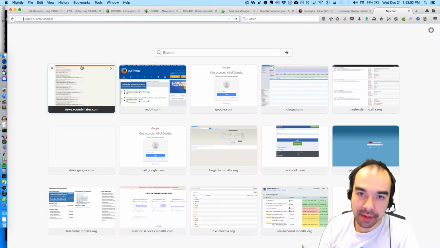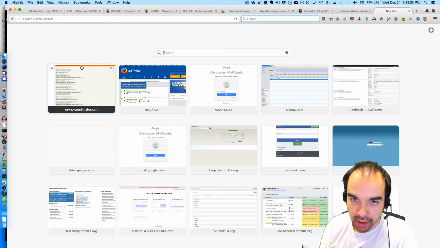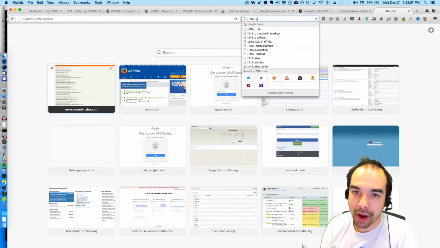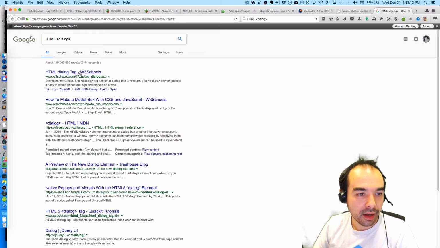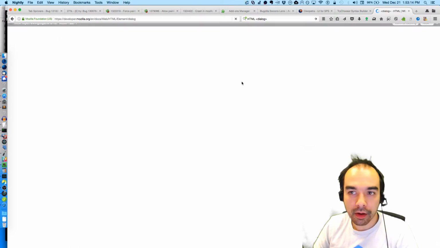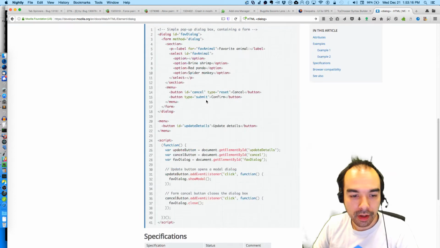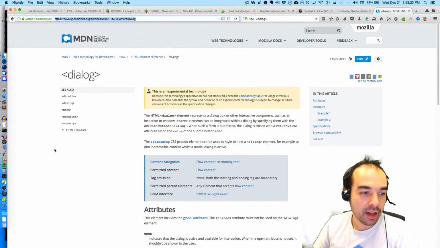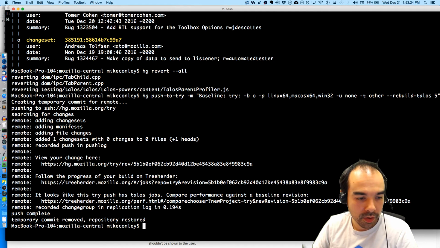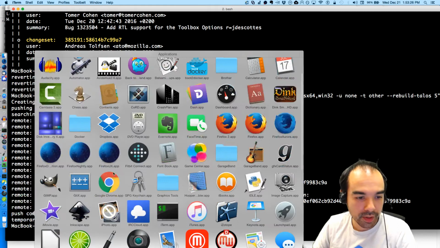I recently read about something that's kind of neat. I don't know if it's kind of neat. Maybe I don't know how I feel about it. The HTML dialog tag. This is a thing that there's an intent to ship for Gecko and Firefox. Chrome's apparently been shipping it for a while. I'm curious to know what it actually looks like. This is all tangential while we wait for this push to go through. It's gone through now, but I do want to see this thing.